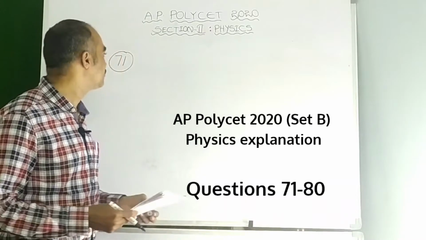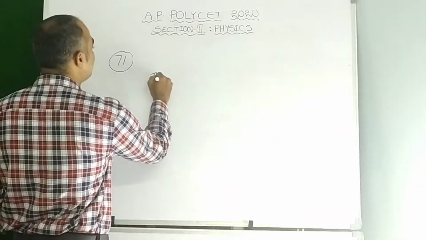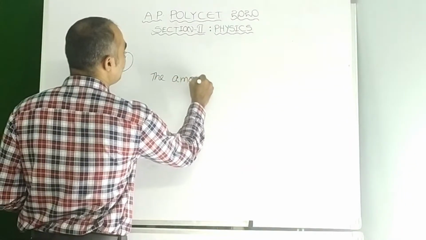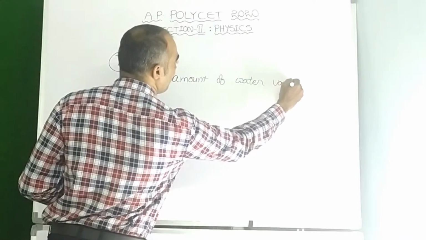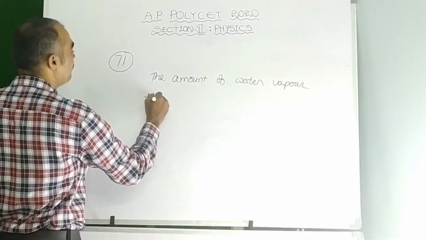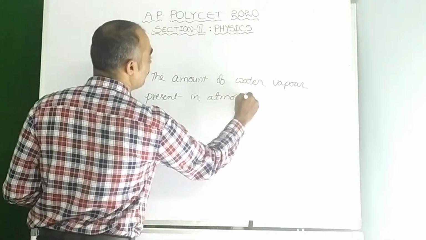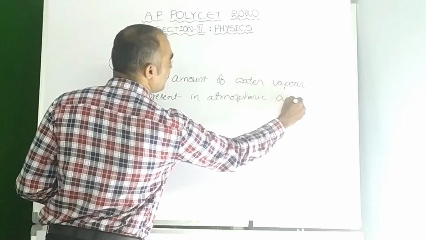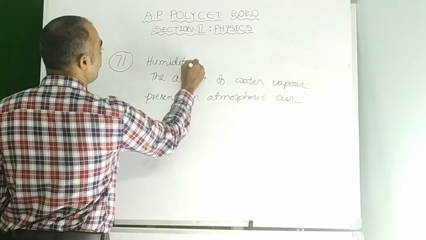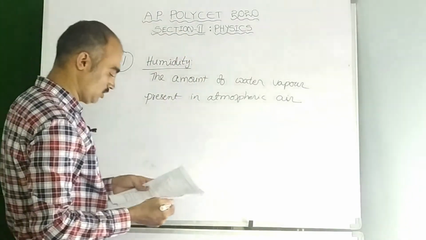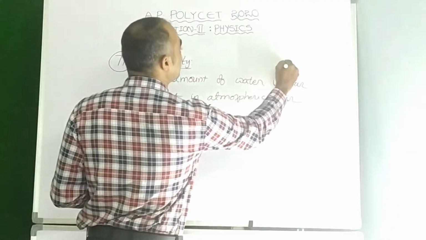Now let us see the next question. That is question number 71. Humidity means the amount of water vapor present in atmospheric air is called humidity. So let us see which option is suitable. Here option 2 is the right option for question 71.